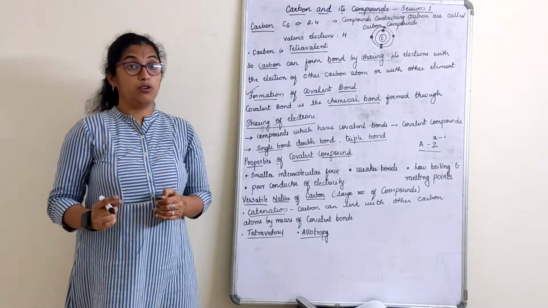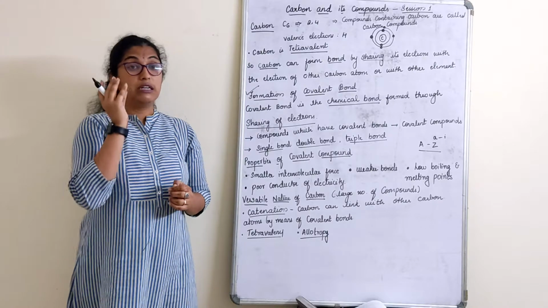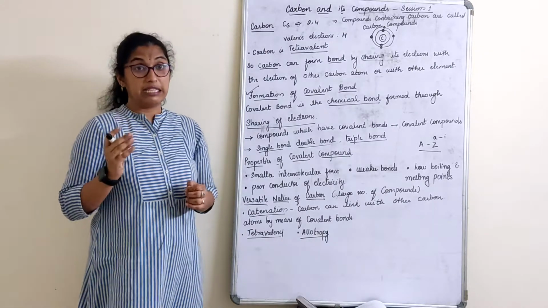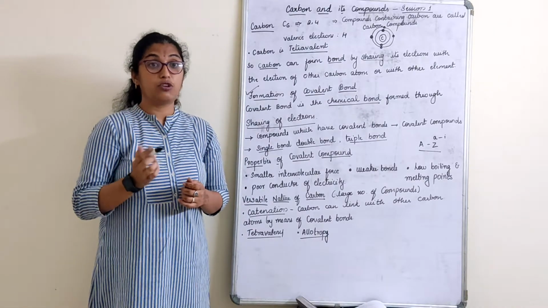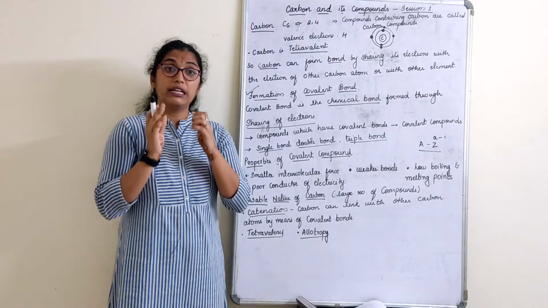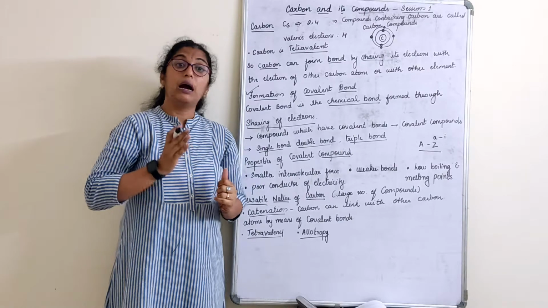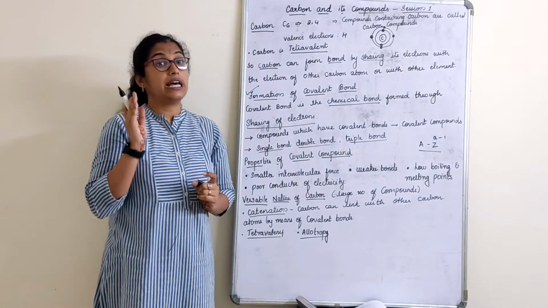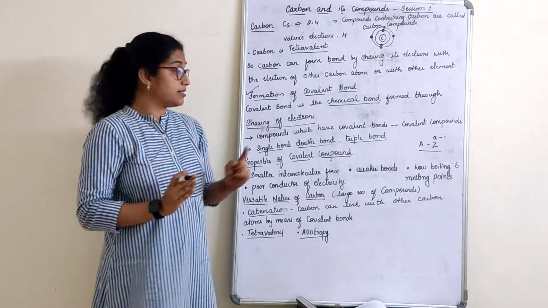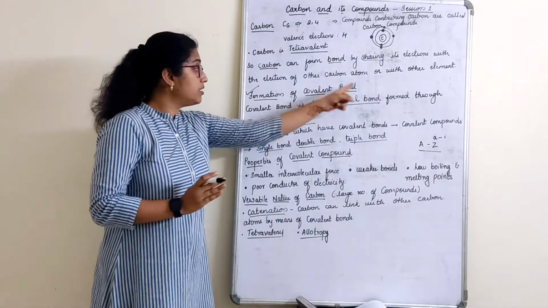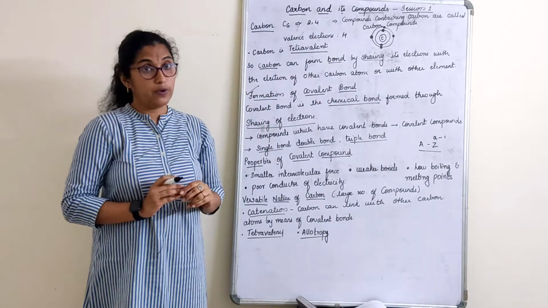As I also told you, carbon or an atom has a tendency to share electrons. When they are sharing electrons, we always look for an octet structure. Apart from the octet structure, there is another structure that also exists. We will understand it once we learn how to form a covalent bond.